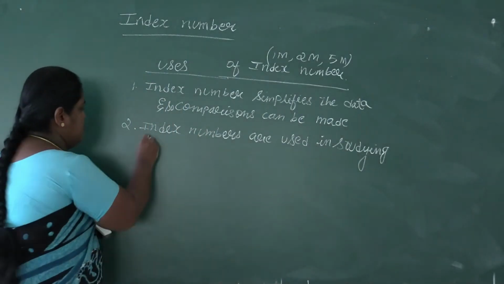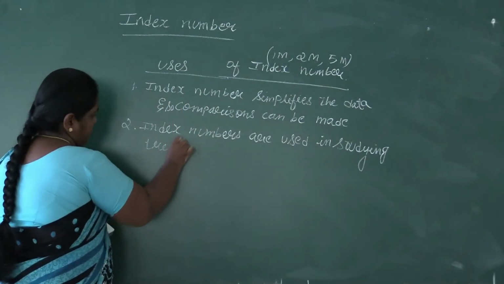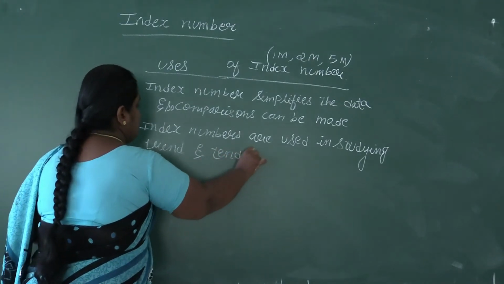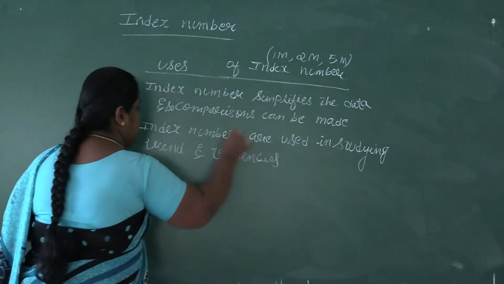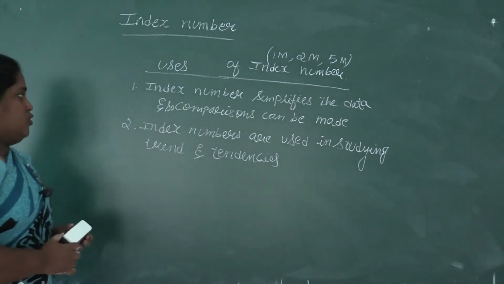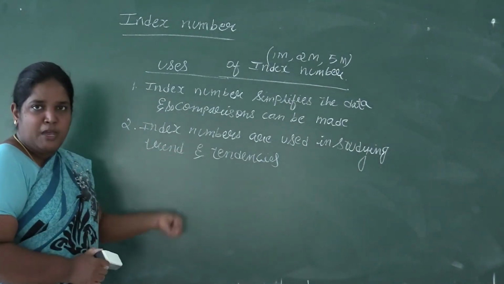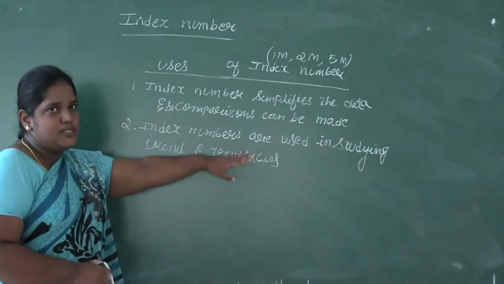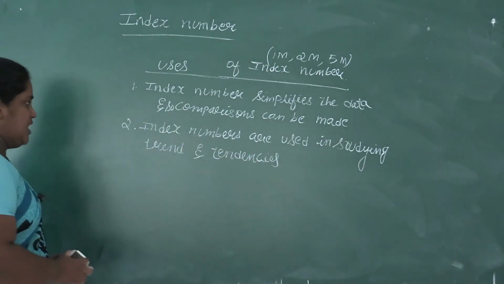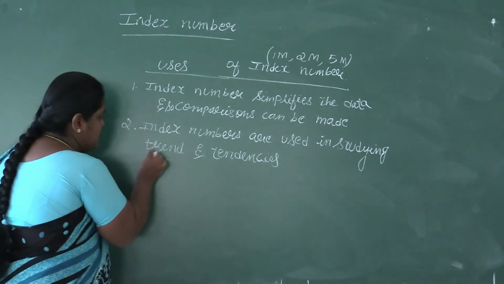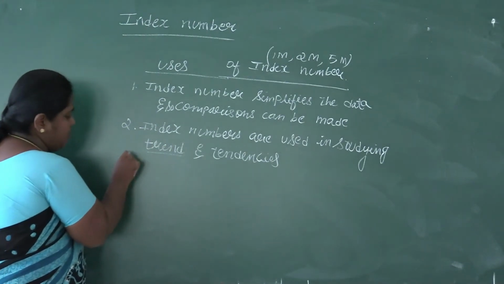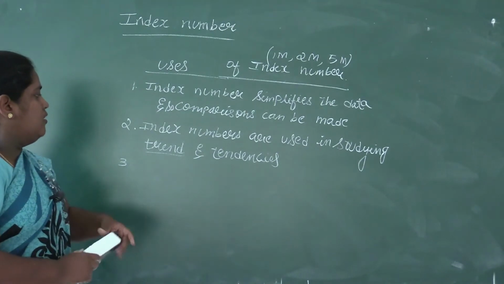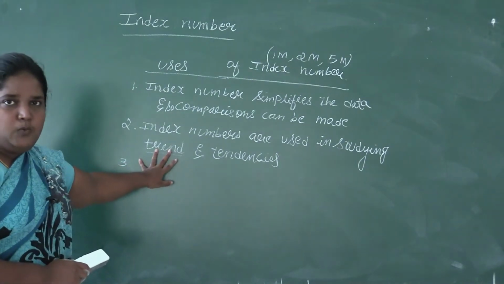Trend is nothing but the overall changes that are taking place. In index number, we are measuring the changes itself. So index numbers are used in studying trend and tendencies. Whenever we say trend, it is a larger amount of data, and the gap between the data will be more.